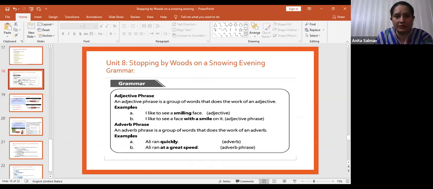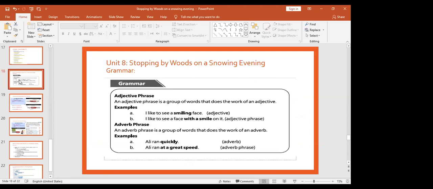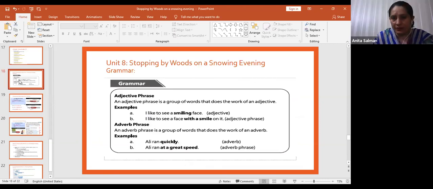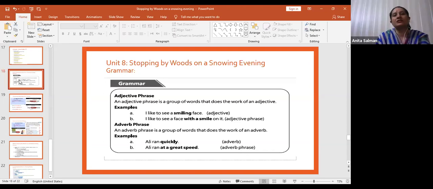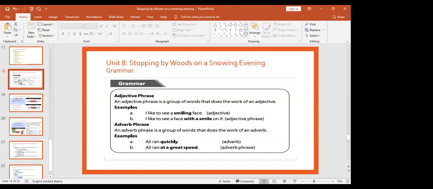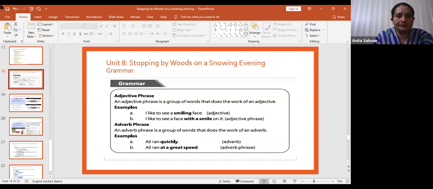Right, adjective phrase. An adjective phrase is a group of words that does the work of an adjective, like I have already read. I like to see a smiling face. Smiling is an adjective. I like to see a face with a smile on it. With a smile is doing the work of smiling. So this is an adjective phrase. Next is adverb phrase.